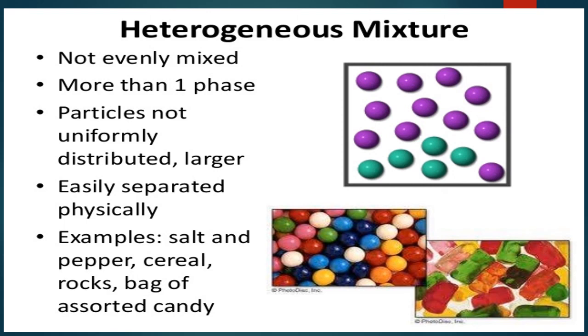In that way, we have to come to the conclusion, what is matter? Any substance which occupies space and has mass is called matter. Name the three states of matter: solid, liquid, gas. In solid state, the particles are tightly packed to each other.